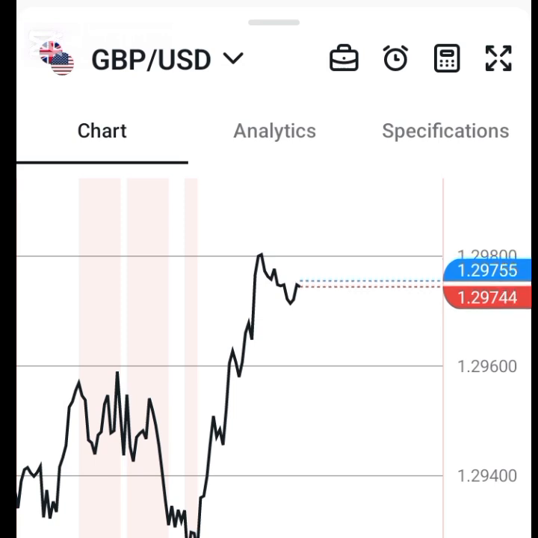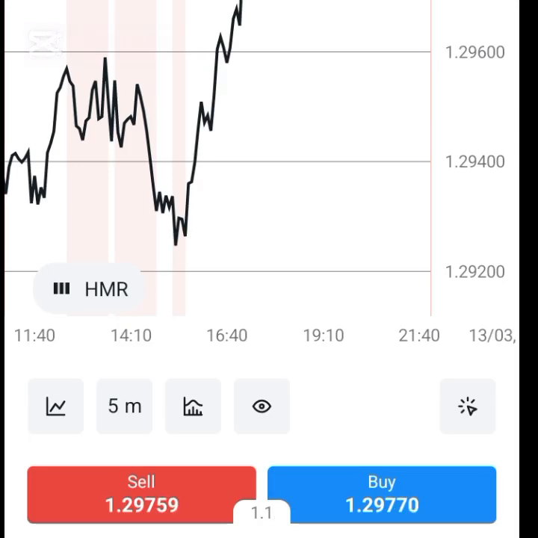So I'm going to break it down in parts so that it won't be too lengthy for you. All right, so today we're going to be dealing with pending orders, or call them limit orders. So we're going to be dealing with buy limit, sell limit, buy stop, sell stop. Those are pending orders, and we are going to be dealing with them on the mobile phone, so that with your smartphone you don't need to have a laptop to trade forex. Once you have your smartphone, you can download any trading app and connect with any broker of your choice and trade to win.